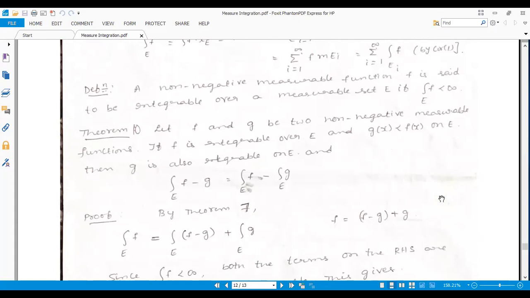The proof structures are exactly similar to the previous theorems, but you must be aware of this. Let f and g be two non-negative measurable functions.